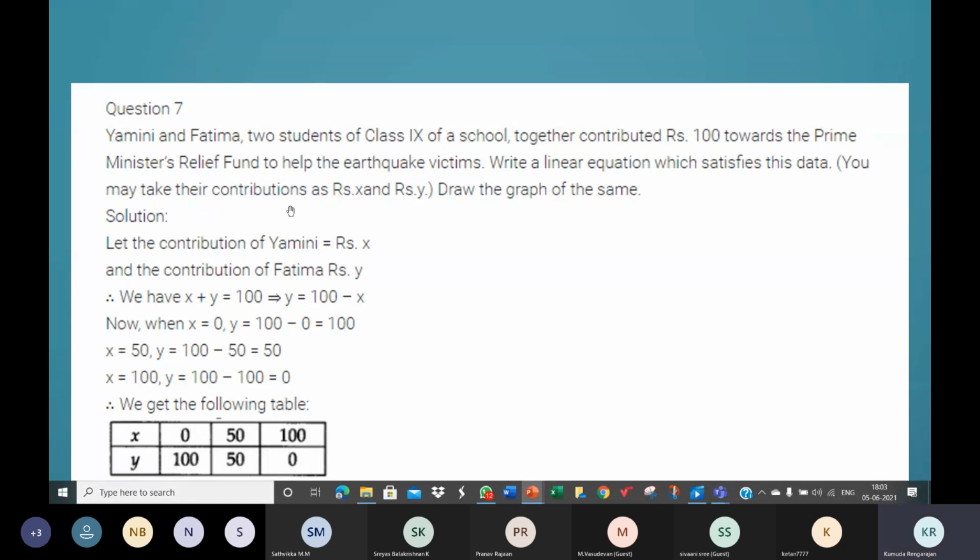You may take their contributions as ₹X and ₹Y. So you can take Yamini's contribution as ₹X, Fatima's contribution as ₹Y. Taking their contributions as X and Y and their total contribution given to be ₹100, frame an equation and draw the graph of the same.